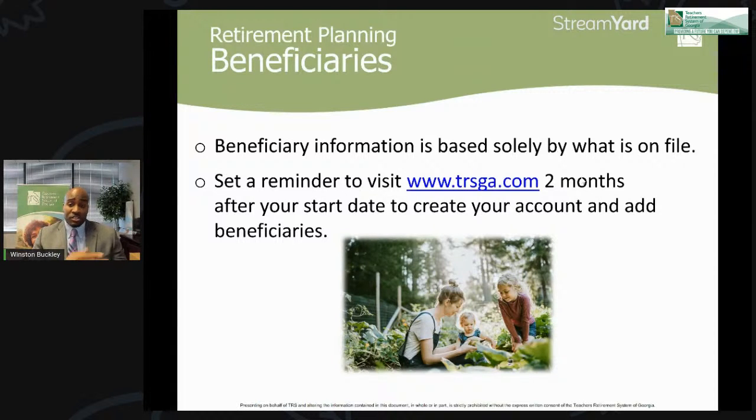Now, many of us have just gone through open enrollment, and you'll do that once a year. Many times we'll update our beneficiaries during open enrollment, but none of those updates transfer over to your TRS account. So your TRS account is always separate from anything that you do during open enrollment. So you want to make sure at least once a year, just check and verify that the beneficiaries that we have on file is what you intend if you happen to pass while you're working or in your retirement.